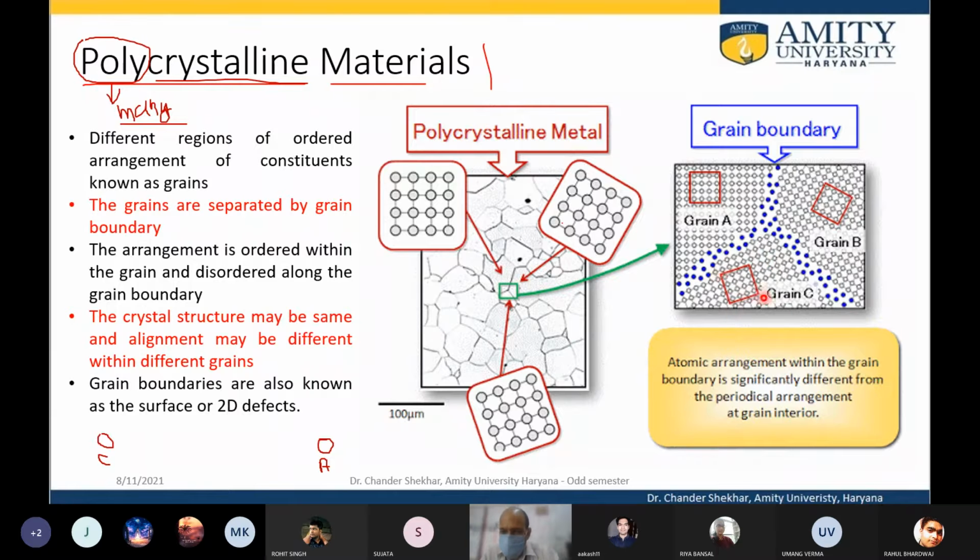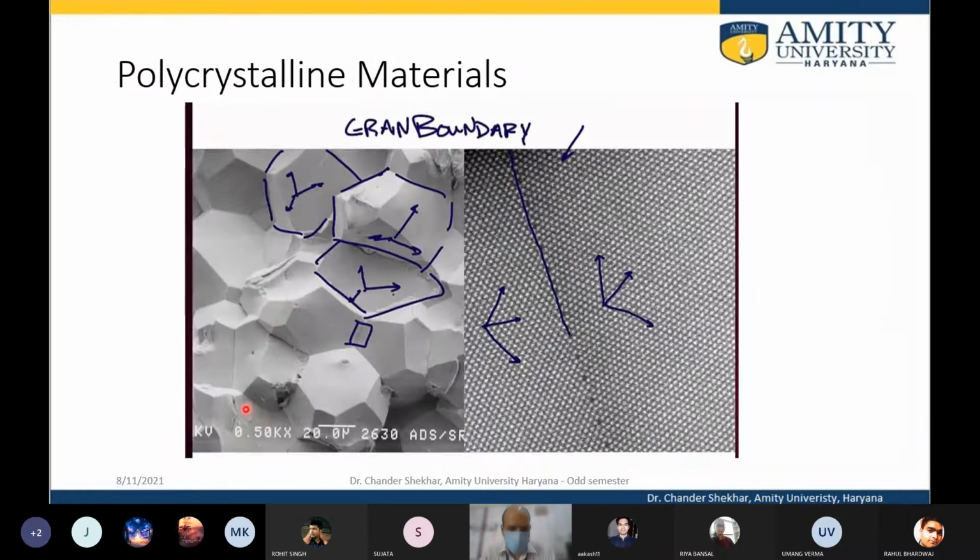So the unit cell may be the same, but they are arranged differently. The crystal structure may be the same, but the alignment may be different within different grains. The grain boundary is also known as a two-dimensional defect, a surface defect.